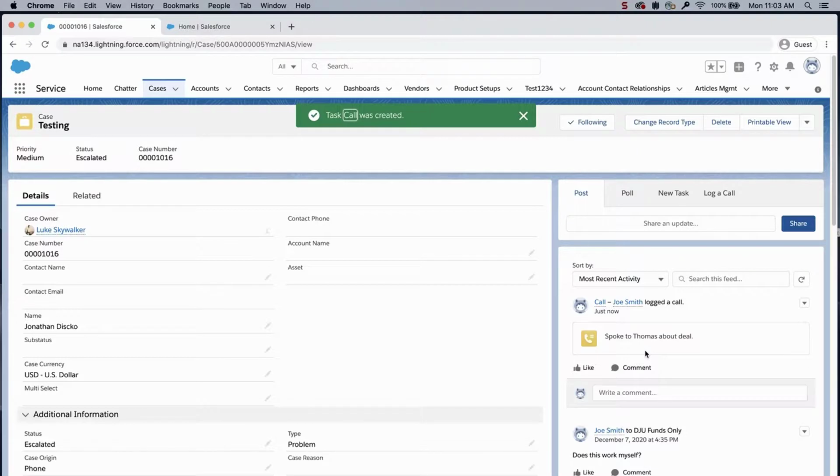Please keep in mind that in order to follow these steps, you'll need access to the case object and the page layouts. If you do not have these features, please contact your system administrator for assistance.